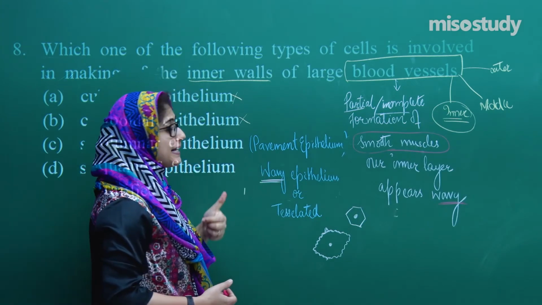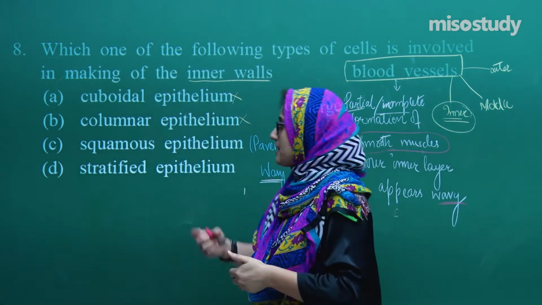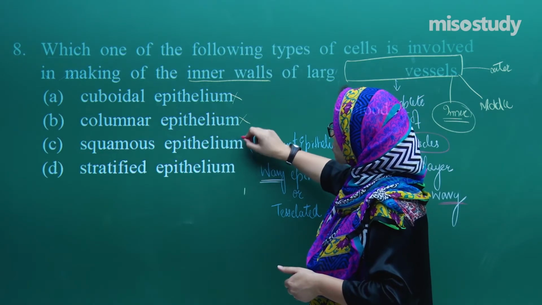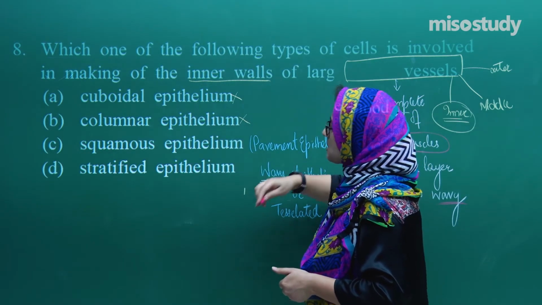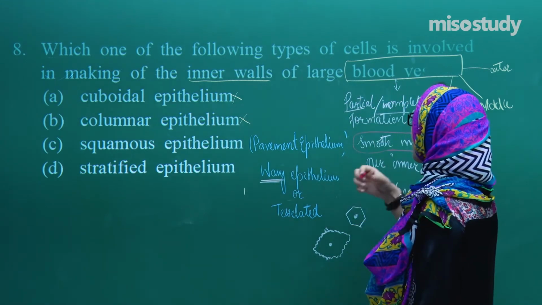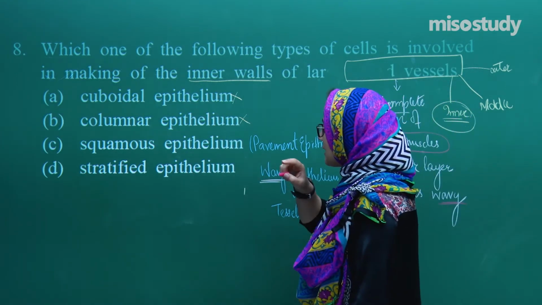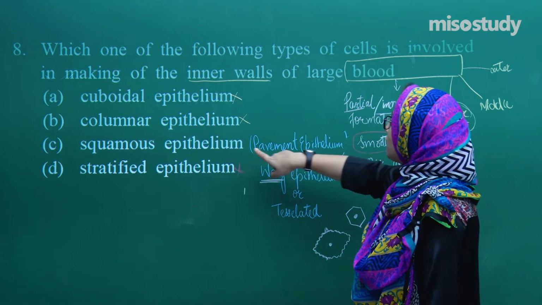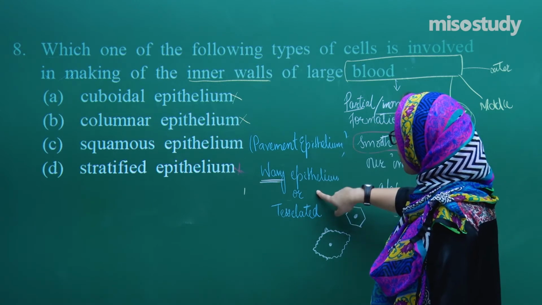Which epithelium is called wavy epithelium in these options? That is the squamous epithelium. Stratified means multiple layers, but we do not have multiple layers in our blood vessels. We have a single layer of epithelium there.